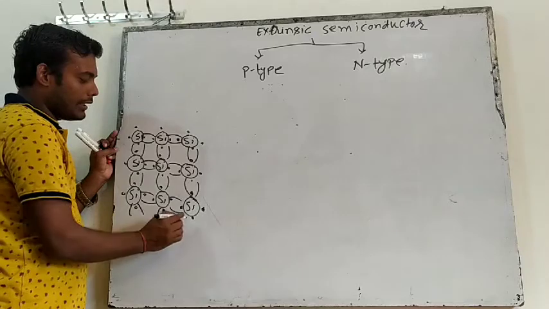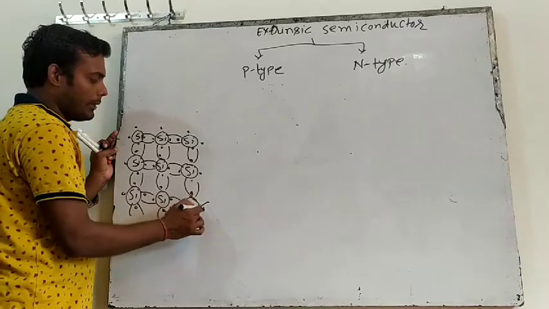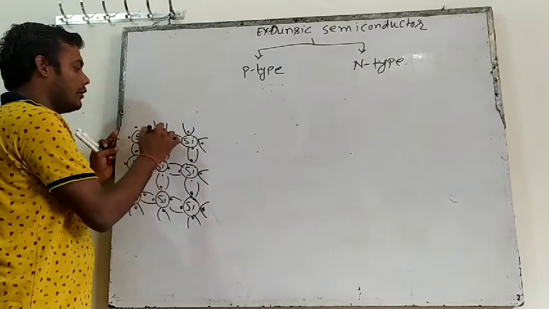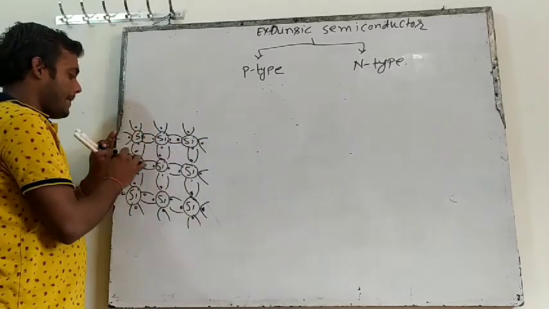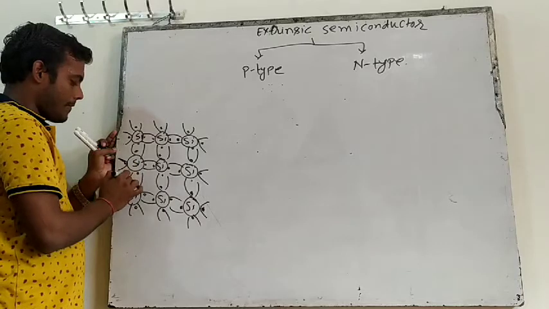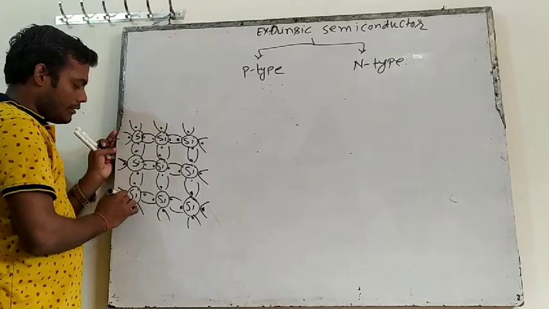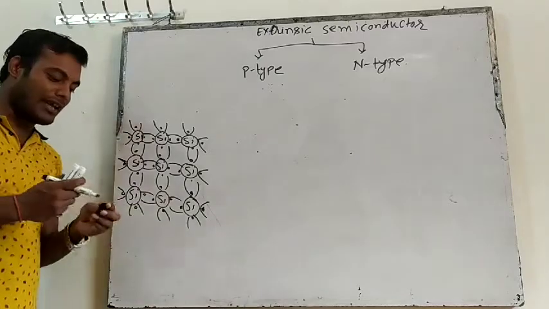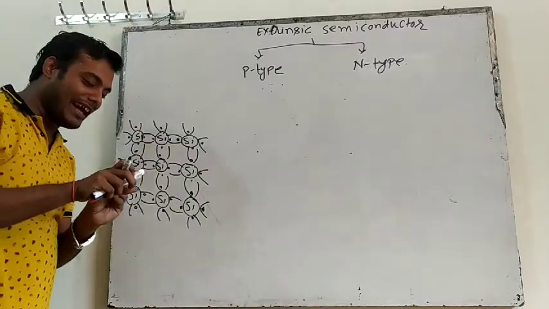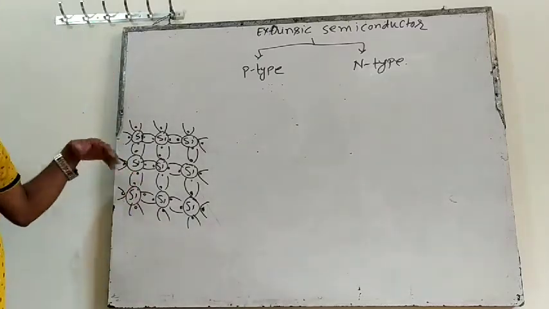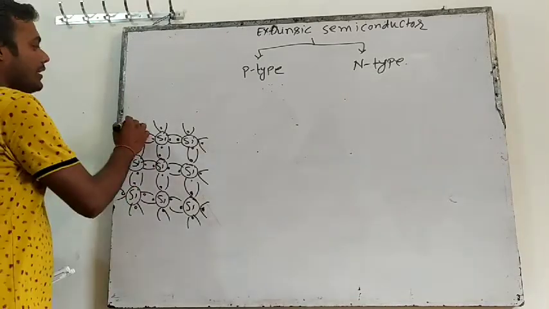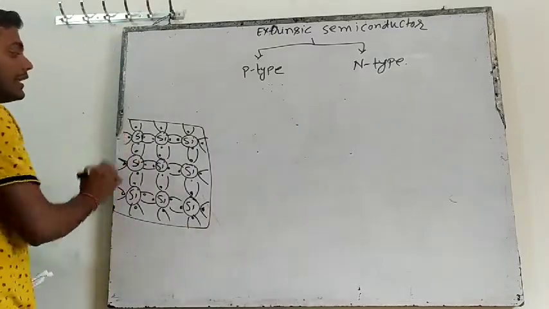There will be more silicon here, so it will make bonds in the bottom. Just as an example, I am taking 9 silicon. Yesterday, one student asked me, sir, why are you taking 9 silicon? You can take 12 silicon also. You can take any number of silicon because this is a silicon crystal.